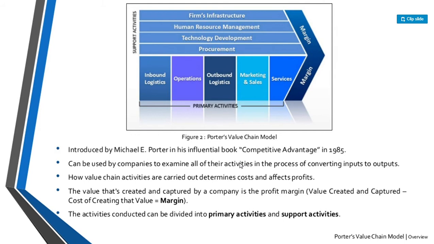And insurance companies offer policies to customers that are underwritten by large reinsurance policies. So the value created and captured by companies is the profit.